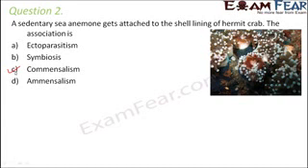Now let us try to understand the relationship from our point of view. What is a sedentary sea anemone? Sedentary means something which is not movable, something which stays at one place, or immobile. So an immobile sea anemone attaches itself to the shell lining of hermit crab. Now hermit crab is free swimming, so it can move from one place to another, but sedentary sea anemone remains at one place. Now when it attaches itself to the shell lining of the crab, what happens? The sea anemone actually gets a portable home. So that is the benefit for the sea anemone.